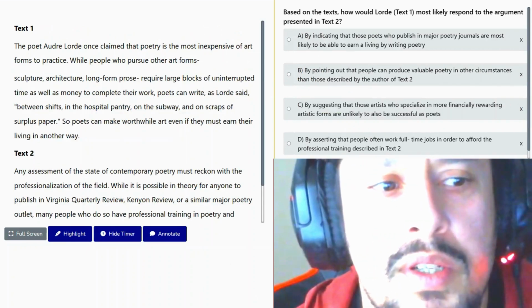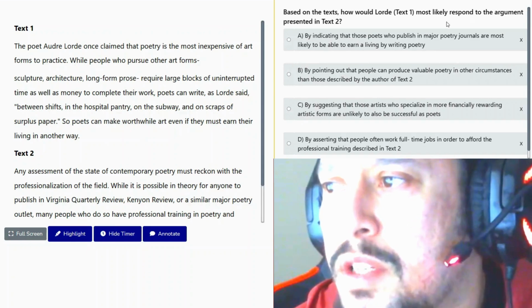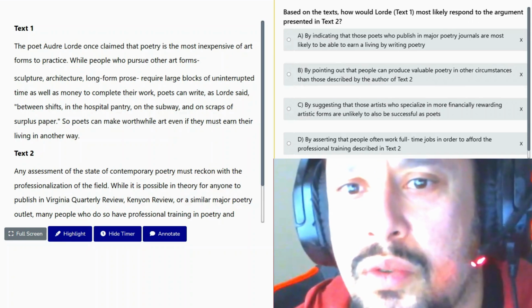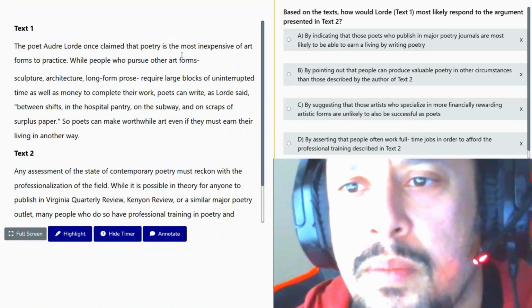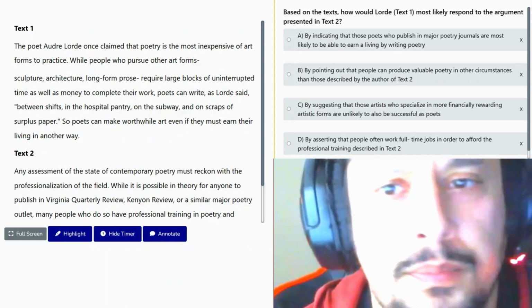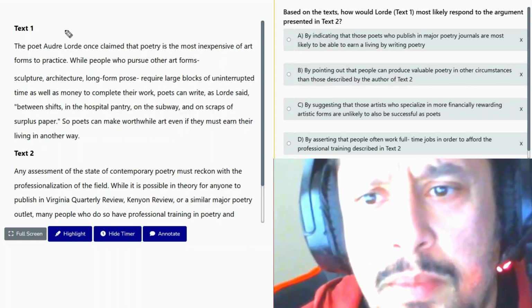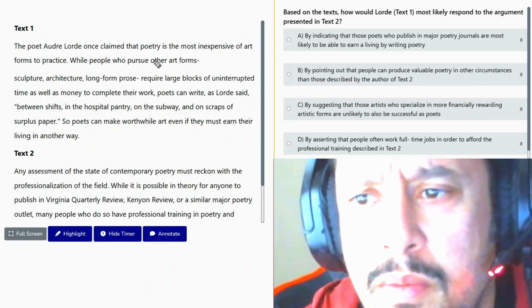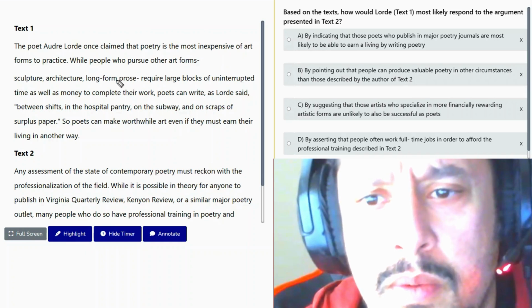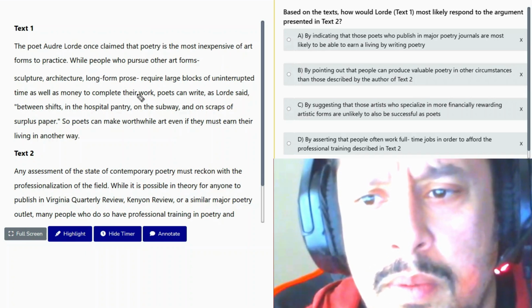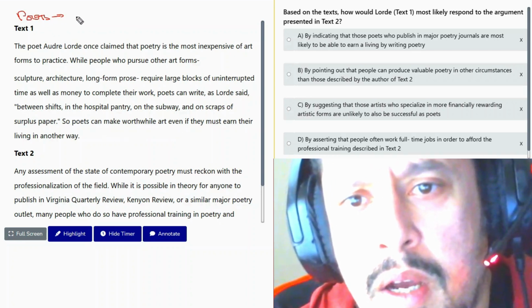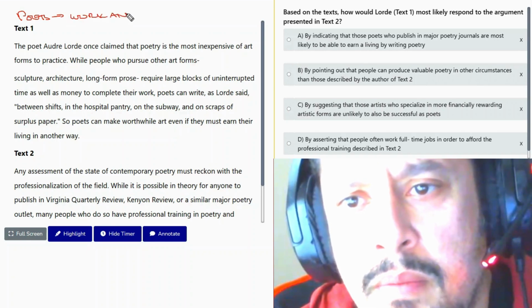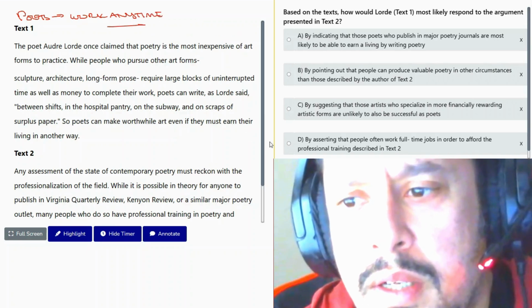Question number 17. How would text 1 most likely respond to the argument presented in text 2? Okay, so let's find out these arguments. So make sure we keep track of values, right? So poets, I guess, can work anytime. Can work any time. Let's check out text number 2.